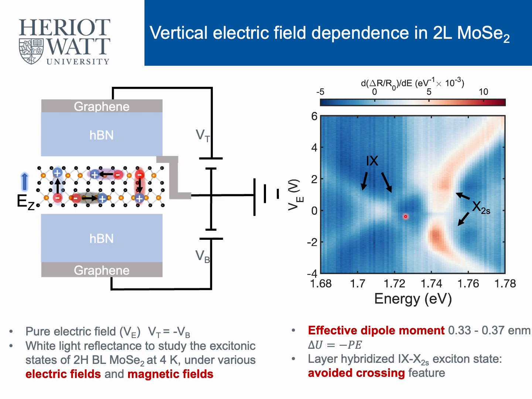Moreover, as the interlayer exciton is shifting towards the 2S state, we can see it changes the trend from linear shift to a relatively constant energy. Meanwhile, the A2S has a relatively constant energy before the interlayer exciton approaches, and as the interlayer exciton approaches and they get closer in energy, the A2S state starts to shift in a similar manner as the interlayer exciton does. This features an avoided crossing, which indicates the hybridization between the interlayer exciton and the 2S state.